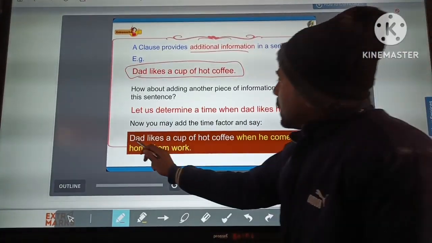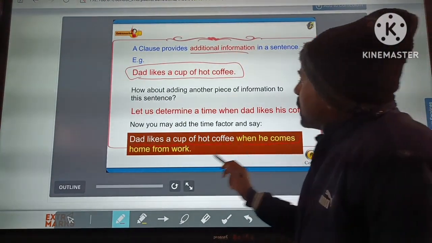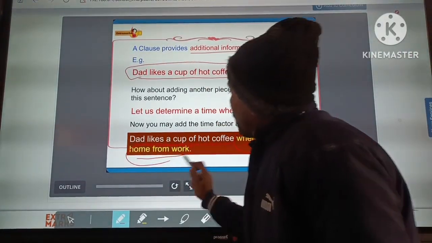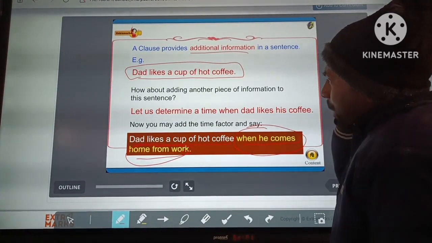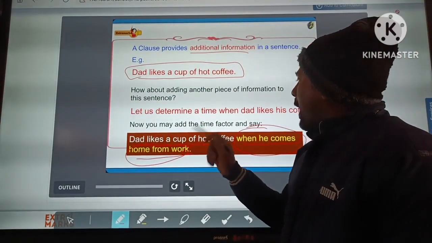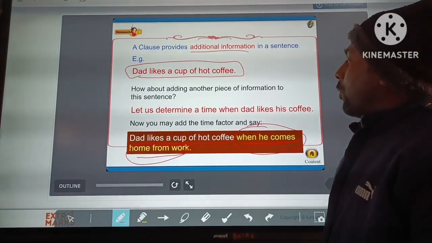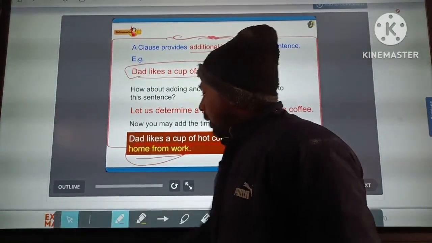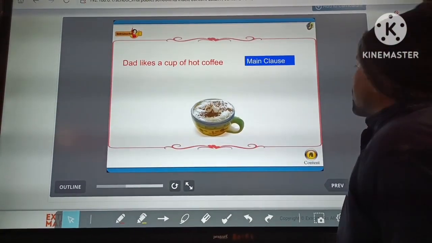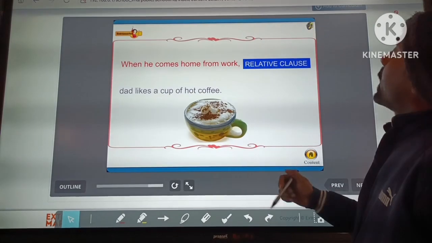So in this sentence you can see that dad likes a cup of hot coffee when he comes home from work. So this is adding some group of words. It determines the time when dad likes his coffee. Now you can add the time factor and say, when he came home from work. I hope you all understand it. Clear? You can see here the same example. When he comes home from work, it is the relative clause.